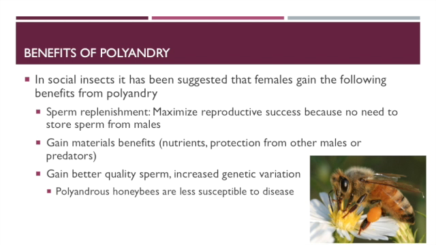So there are species of honeybees that will mate with multiple males and some that will mate with a single male. When female honeybees are mated with multiple males, their offspring are actually less susceptible to disease, whereas the females who mate with only a single male, their offspring are more likely to get disease and die. So there may actually be a long-term benefit in polyandry to help increasing genetic variation, as we talked about with the major histocompatibility complex, and maybe that allows honeybees to be more likely to survive by having better quality sperm that gives them a better immune system.